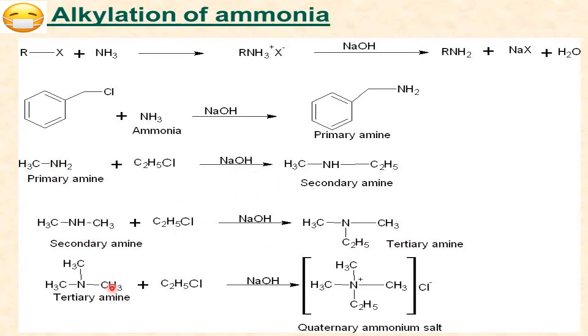If tertiary is there, now you see around the nitrogen there are 4 carbons. This is called the special case, quaternary ammonium salt. These are used as a starting material to prepare many other organic compounds in the chemical industry. With this we learn a separate chapter known as industrial chemistry in the higher class. For the time being, we will go for only small examples. When the amines are alkylated, we go for the increase in the series: primary to secondary, secondary to tertiary, tertiary to quaternary ammonium salt.